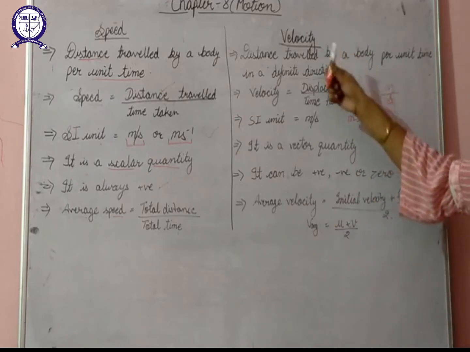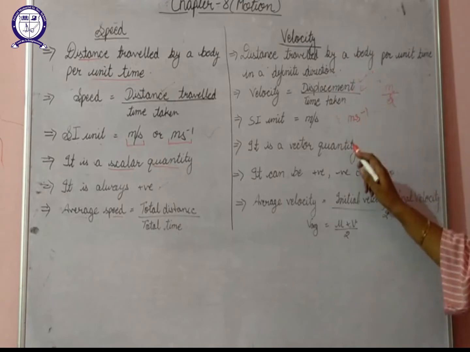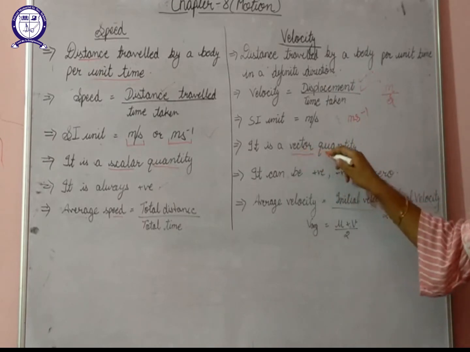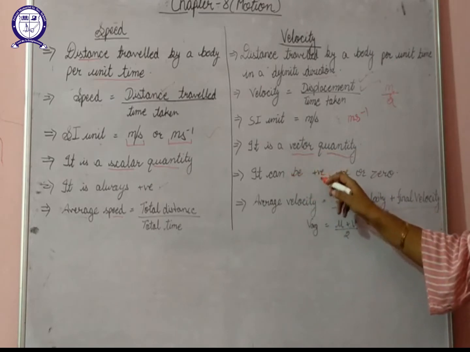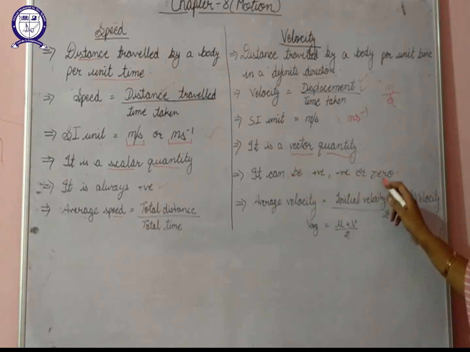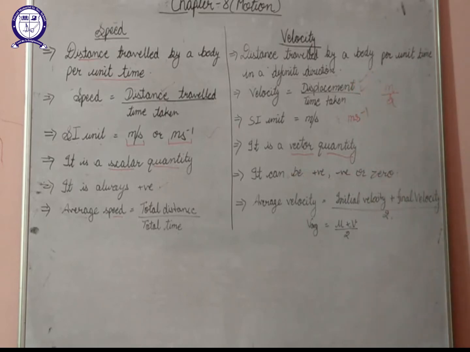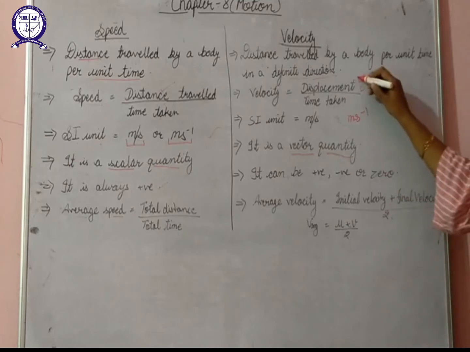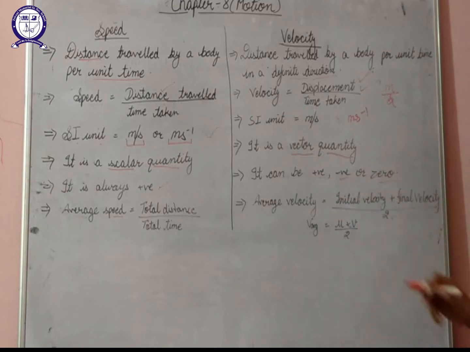Velocity depends on displacement, and we all know that displacement is a vector quantity. So we can conclude that velocity will also be a vector quantity because it has magnitude as well as direction. It can be positive, negative and 0 because it depends on displacement, and we know that displacement can be positive, negative, or 0. So depending on the value of displacement, velocity can also be positive, negative or 0.